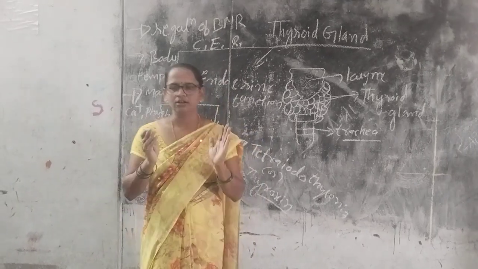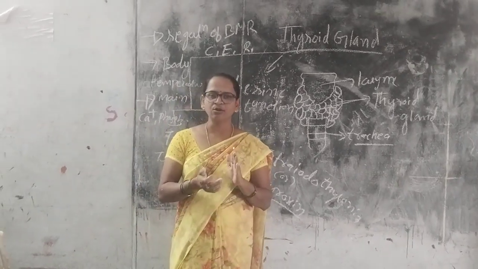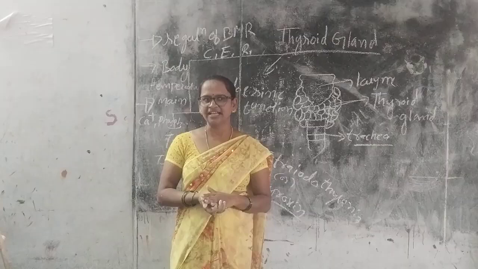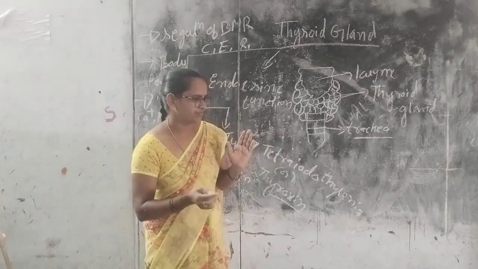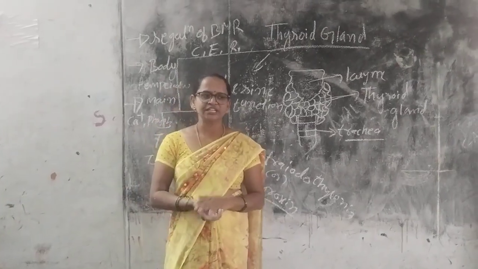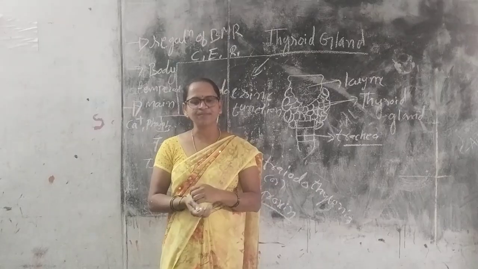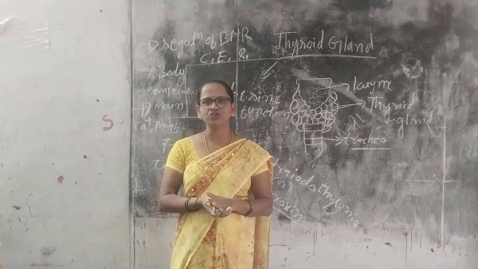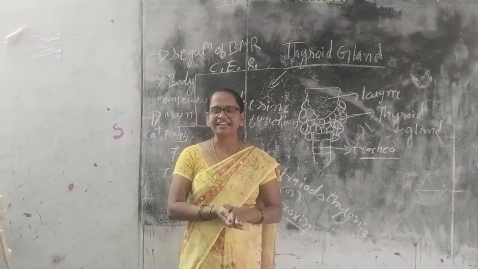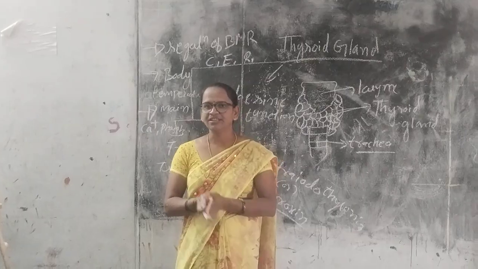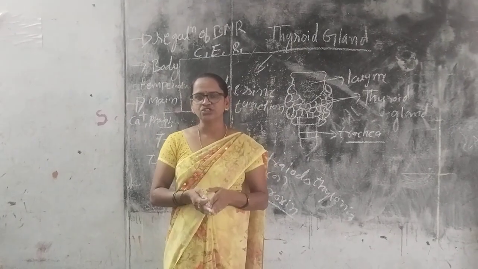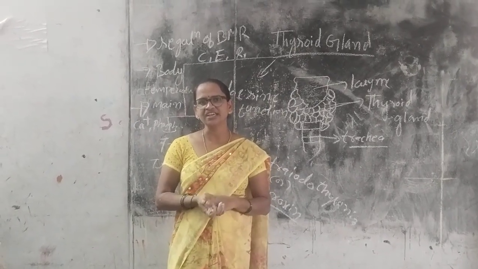Another important hormone produced by the thyroid gland is thyrocalcitonin. Thyrocalcitonin is produced from the thyroid gland and is useful for the reabsorption of water and electrolytes from the nephric tubules. So these are the main functions of the thyroid gland.